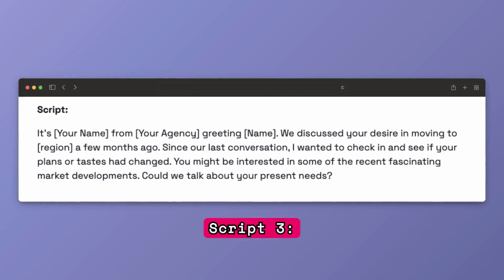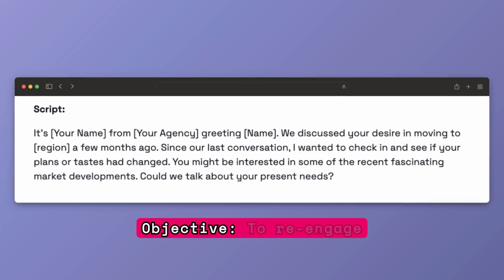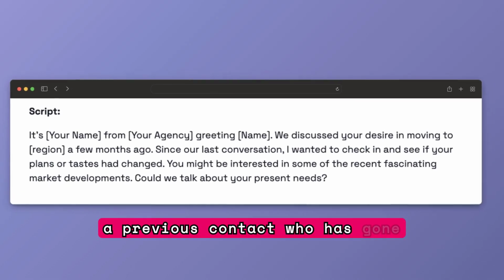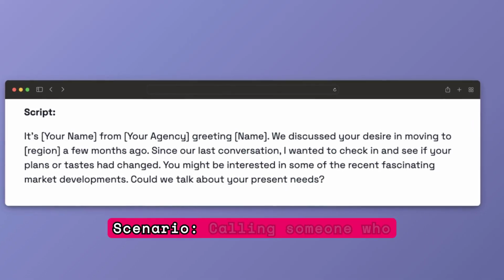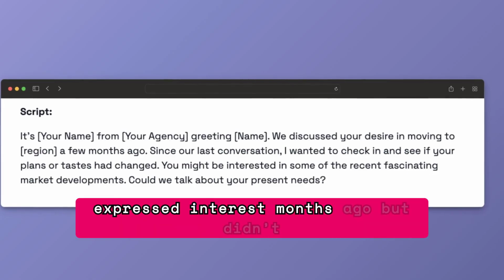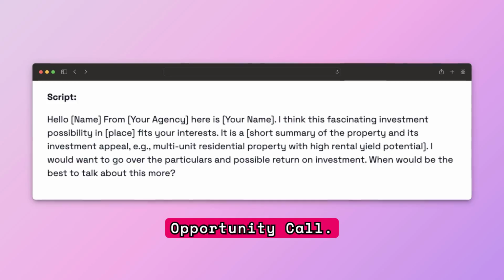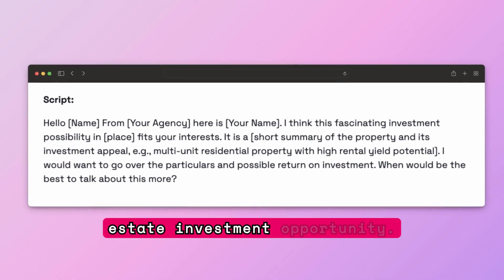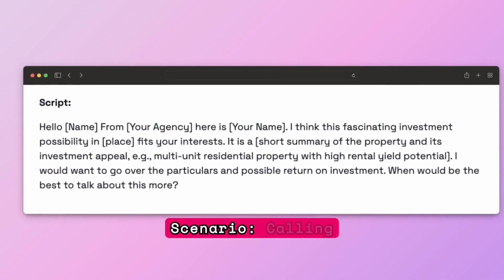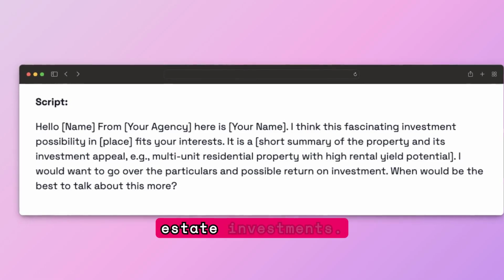Script 3. Re-engagement call. Objective: to re-engage a previous contact who has gone cold. Scenario: calling someone who expressed interest months ago but didn't proceed. Script 4. Investment opportunity call. Objective: to pitch a real estate investment opportunity. Scenario: calling a potential investor known for real estate investments.